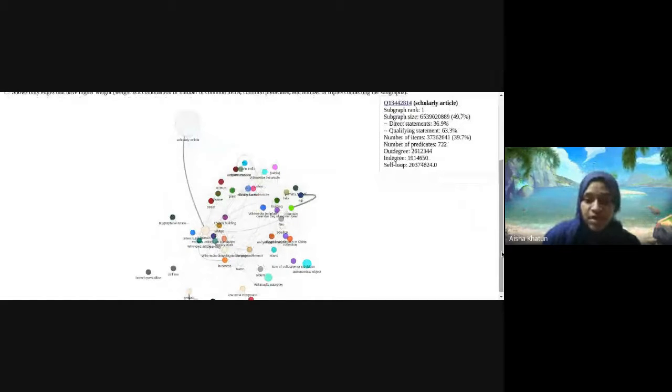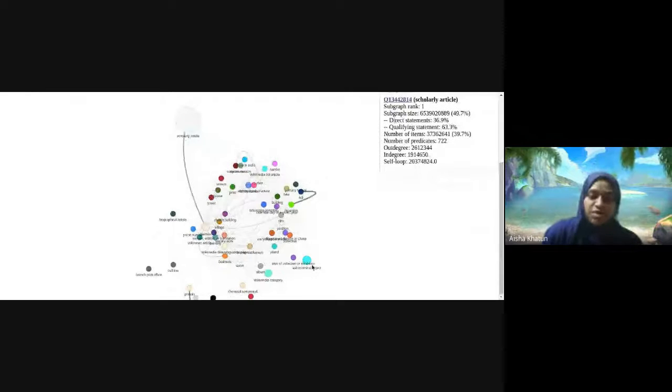There is the out degree, which is the number of connections this subgraph has with other subgraphs, then the number of connections other subgraphs have with this particular subgraph, which is the in degree, and the number of connections it has to itself, which is the self loop. Most of this information may not be very relevant to most people, but it's quite cool to just look into what Wikidata is composed of and play around with this graph.